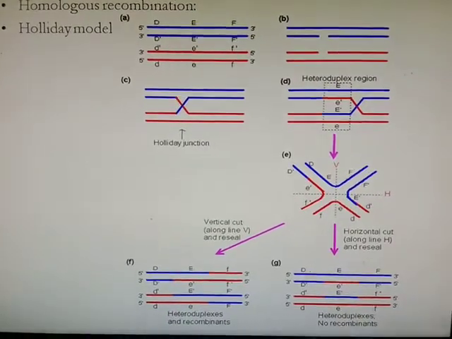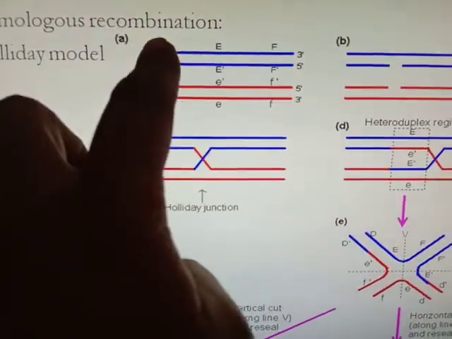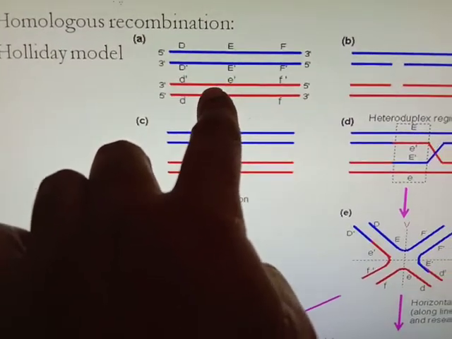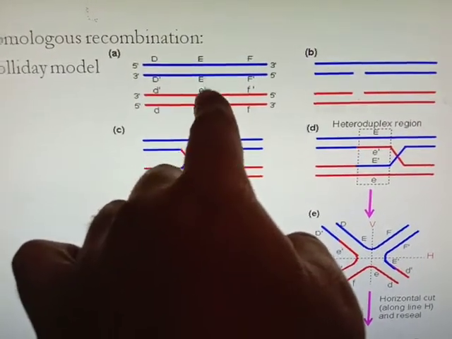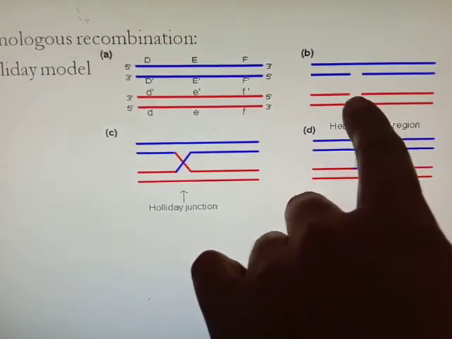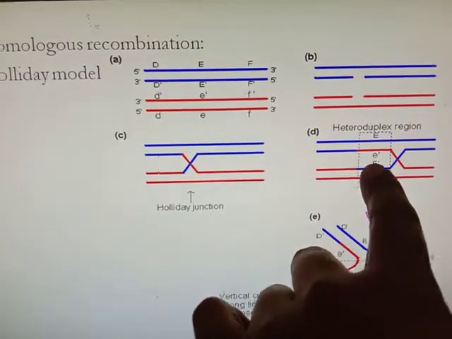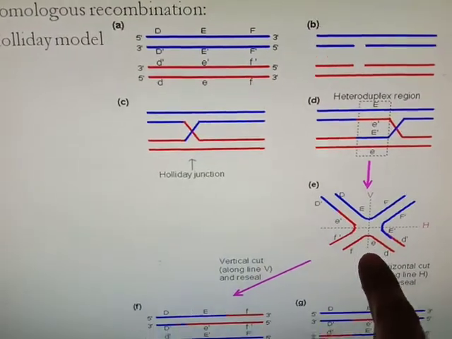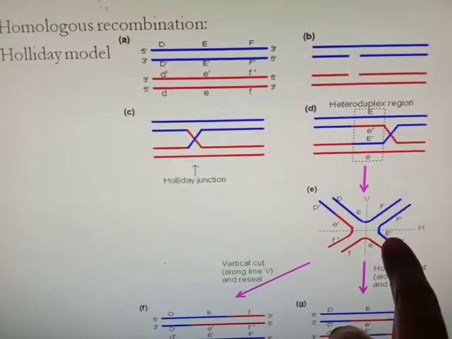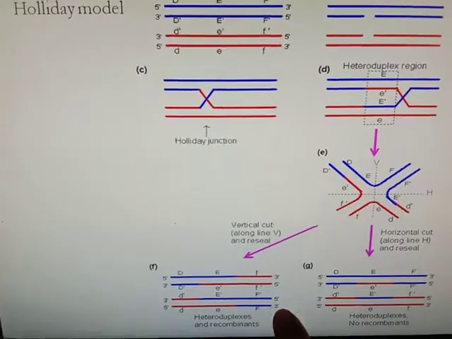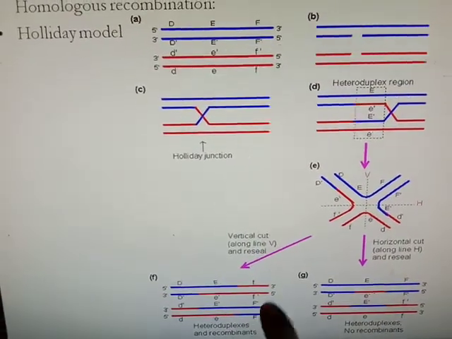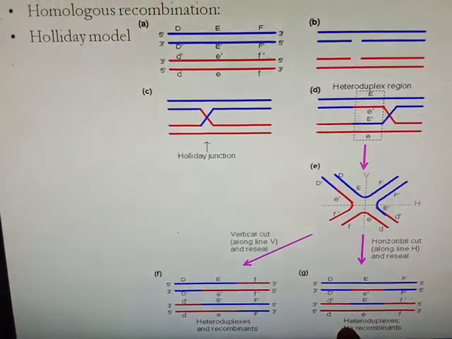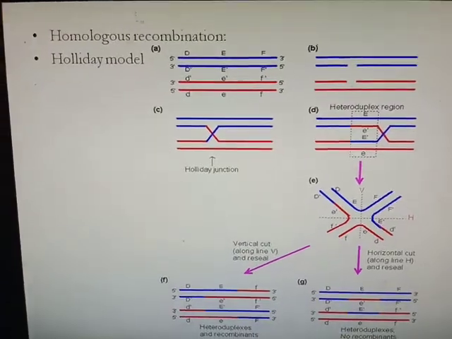First, homologous recombination. Okay, so this is one DNA strand which is double-stranded and this is another double-stranded DNA. Now there will be breakage in one strand of the two DNAs. Then overlapping or crossing of the DNA strands will take place. When crossing takes place, it will be cut either vertically or horizontally. If it is cut vertically, then homologous recombination will take place. If it is cut horizontally, a heteroduplex will form, but there will be very little recombination.